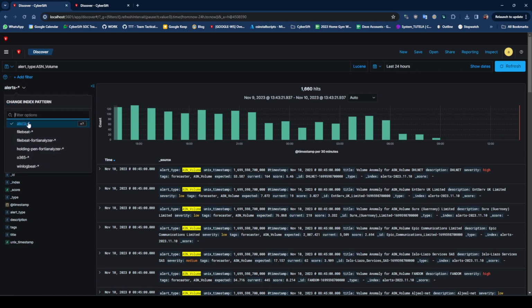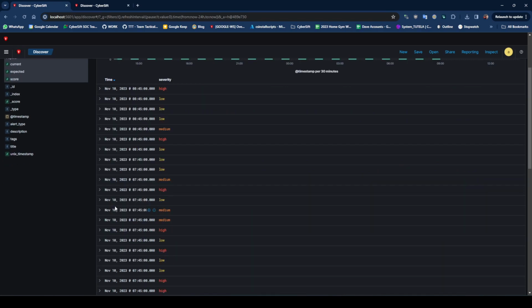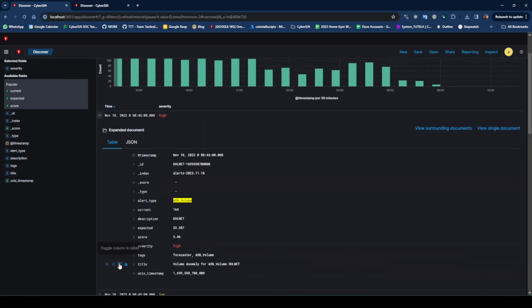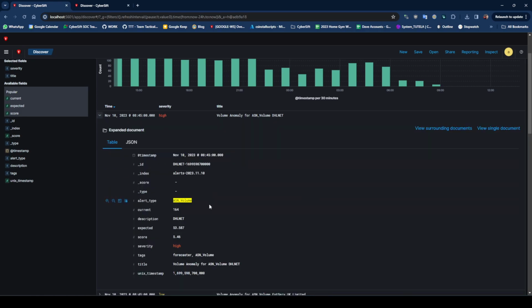So first thing to do is the alerts index, and we're going to look for alert underscore type ASN volume. And when we run that query, you're going to get possibly a bunch of them. There's 1600, give or take, for the last 24 hours. But let's make the dashboard a bit nicer, right? Let's include the severity, then we'll include the title. So you already start getting a bit of an idea of what's going on. Volume and anomaly for ASN volume to AgileNet or Fandom or Best Internet Solutions XK. But we do have a bit more detail on what's going on here.